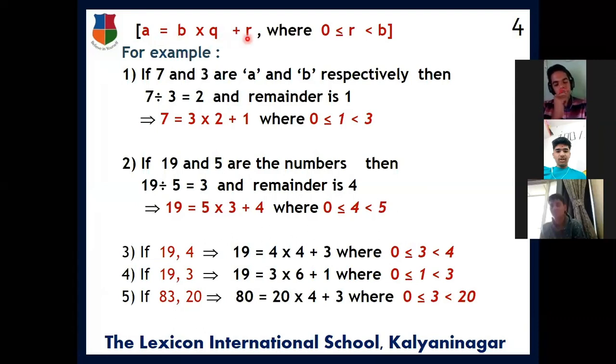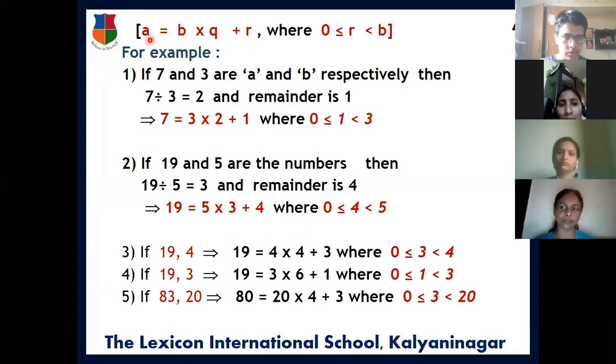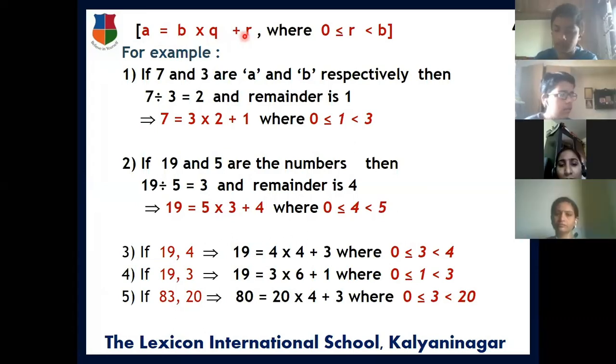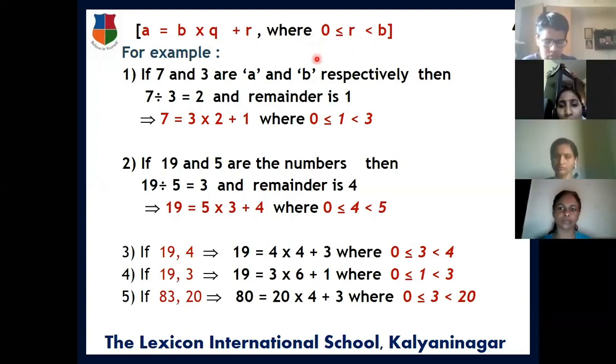Here, suppose a is divided by b, then q will be the quotient and r will be the remainder. There will not be any other q and r for these particular numbers. The very important thing to keep in mind is that r is always between 0 and the divisor. Let us see some examples, then it will be clear for you.